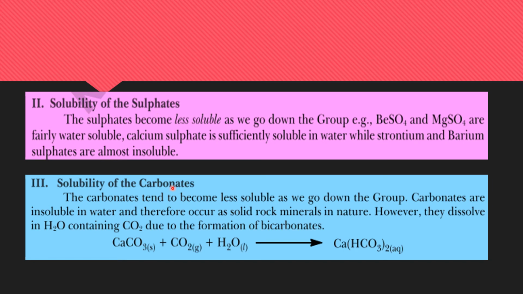In the same way, the carbonates tend to become less soluble as we go down the group. You can see that the solubility of sulfates as well as carbonates decreases down the group. Carbonates are insoluble in water and therefore occur as solid rock minerals in nature, and they dissolve in water containing carbon dioxide due to the formation of bicarbonate. So when calcium carbonate is treated with water, it turns into calcium hydrogen carbonate, or the bicarbonate, and their solubility decreases down the group.